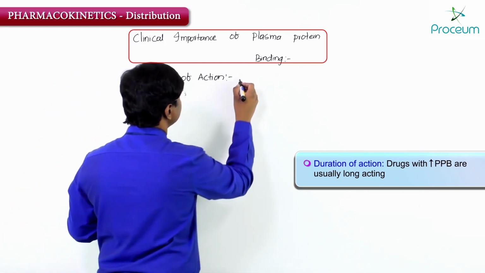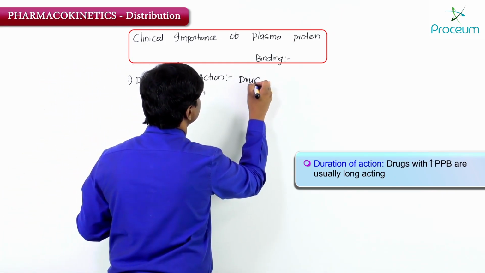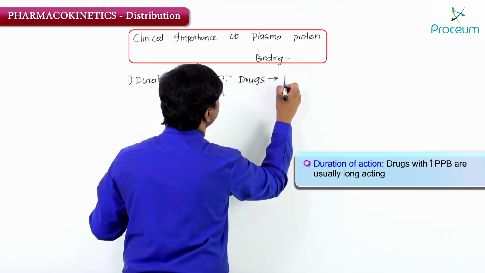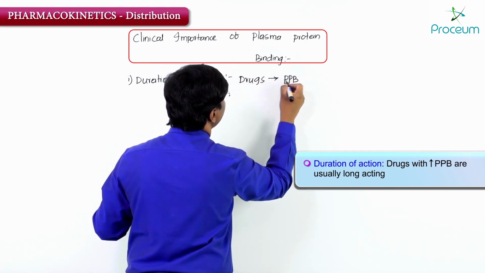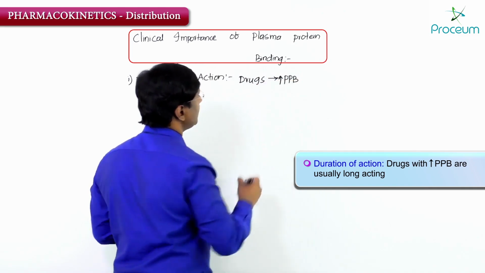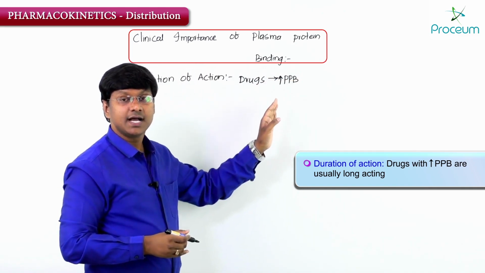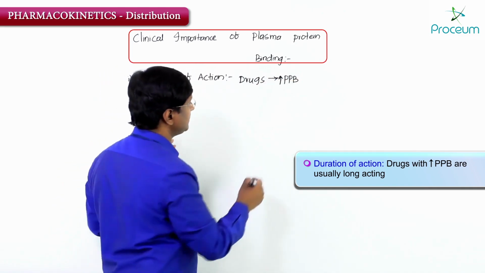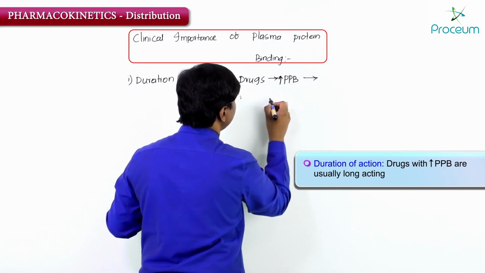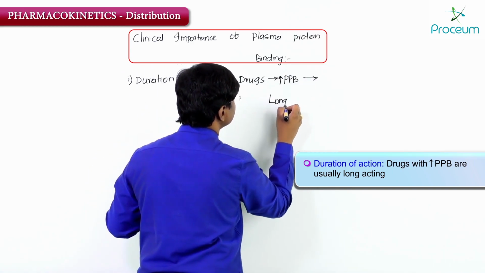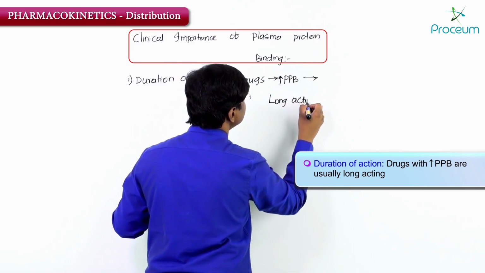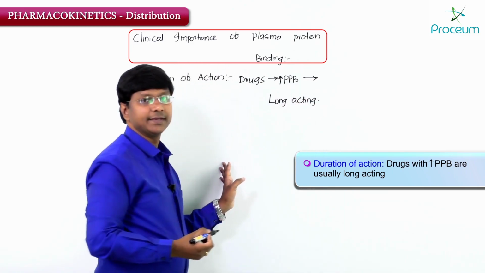The drugs whichever are having high plasma protein binding capacity, they are long acting drugs. Why?